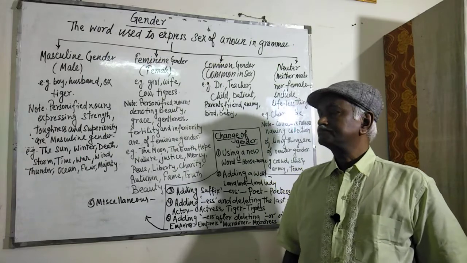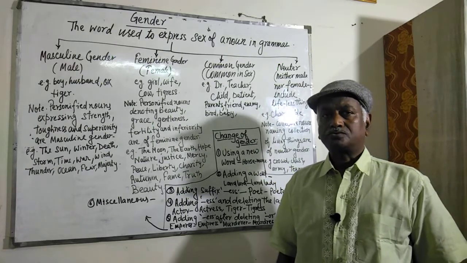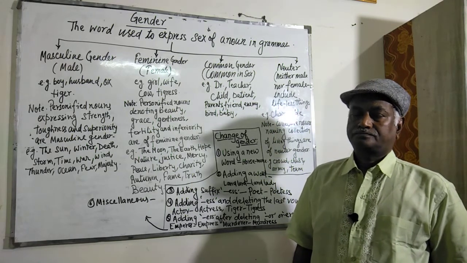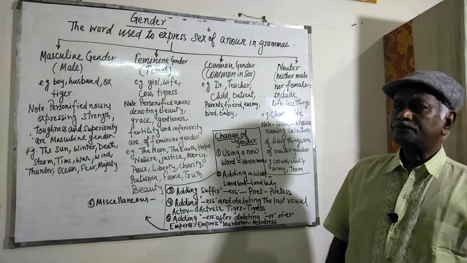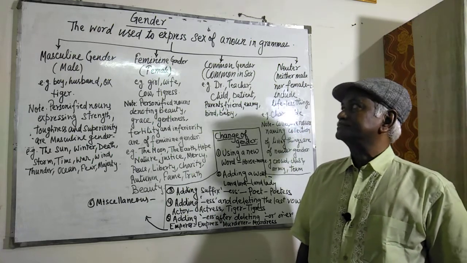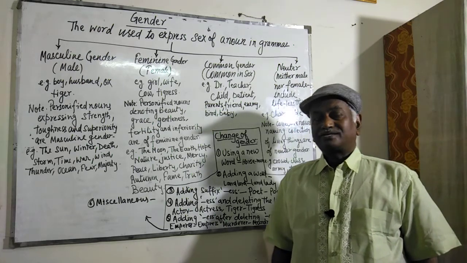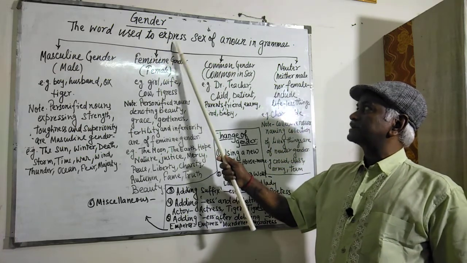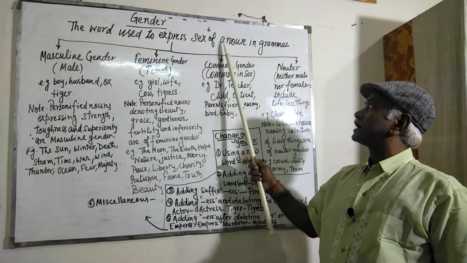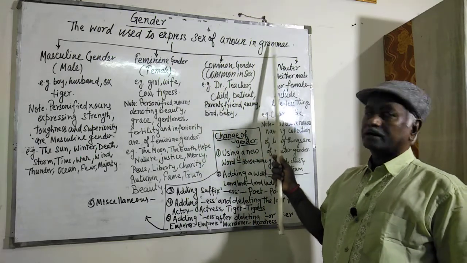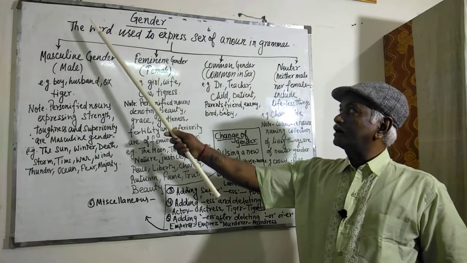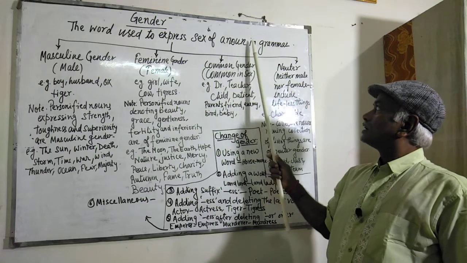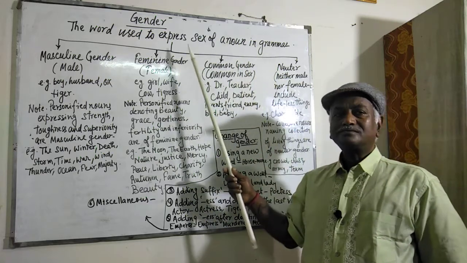Continuing my previous class, that is noun, today I am going to deal with gender. Well, first of all, let us understand what gender is. A gender is a word used to express sex of a noun in grammar. A word used to express sex of a noun in grammar is called gender.